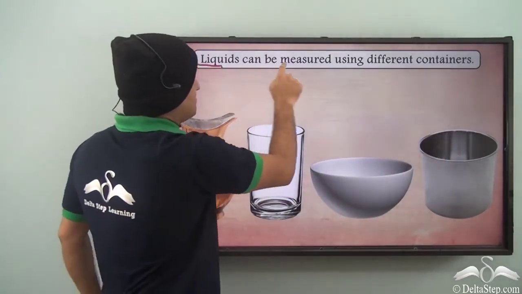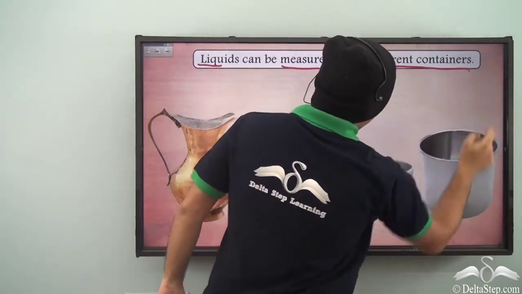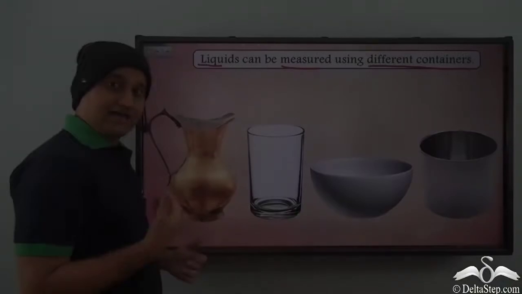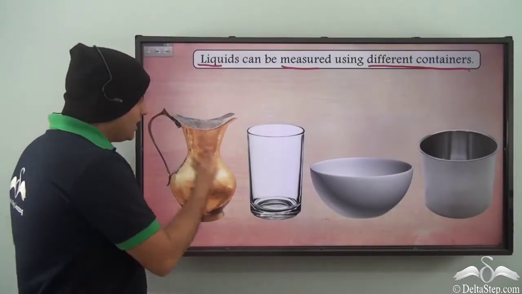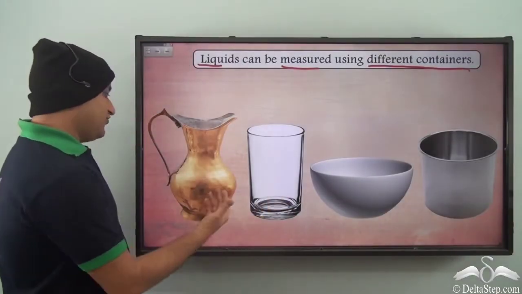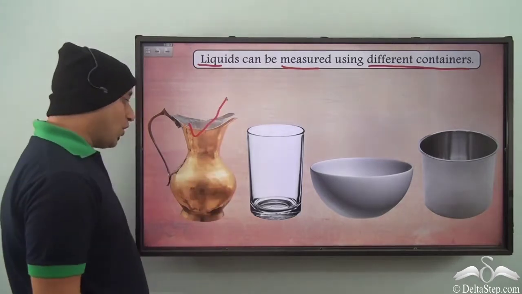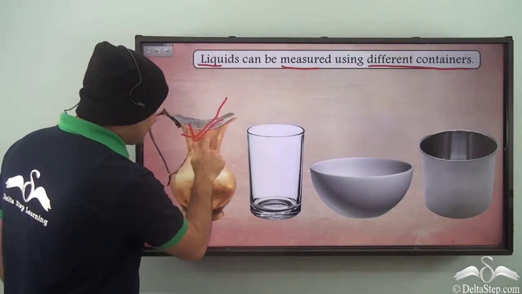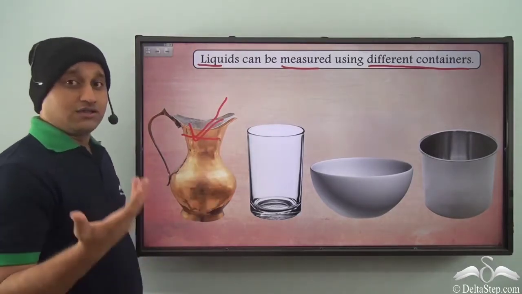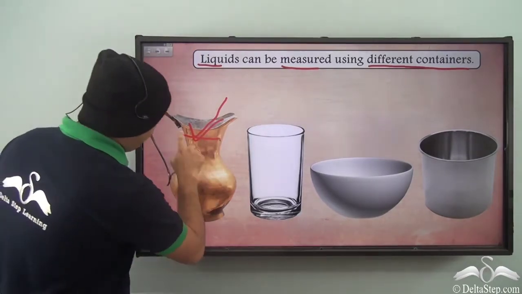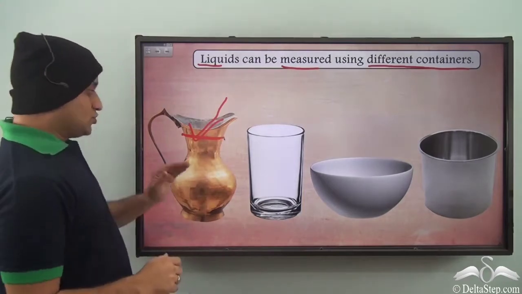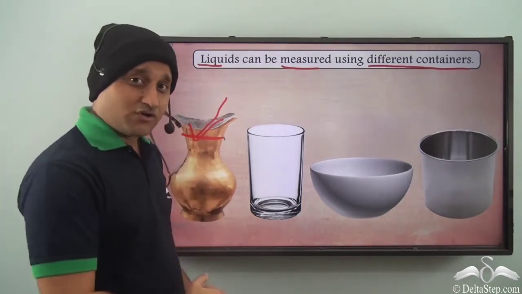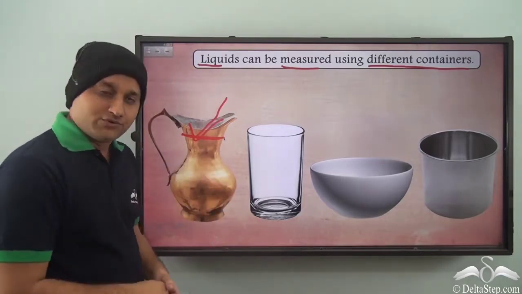So if you have this type of container in your home and you require this amount of liquid, somewhere till here, you can ask the milkman to fill the milk till here. So you know that you are purchasing exactly the amount of liquid which you required.